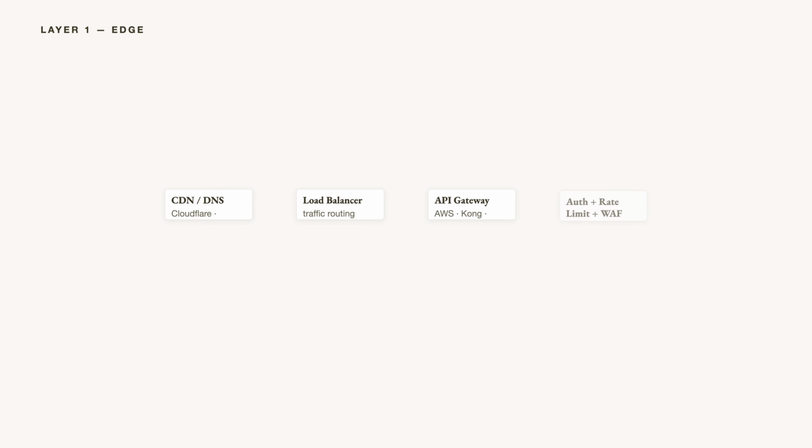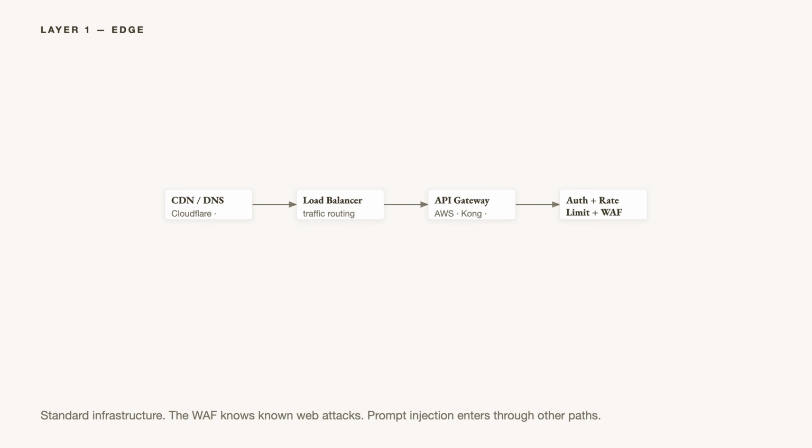Layer 1, the edge. Before any request reaches application code, it passes through a CDN and DNS, hits a load balancer, crosses an API gateway, gets authenticated and rate limited, and passes through a web application firewall. Standard infrastructure. The WAF is configured for known web attack patterns, SQL injection, cross-site scripting. It knows nothing yet about prompt injection.